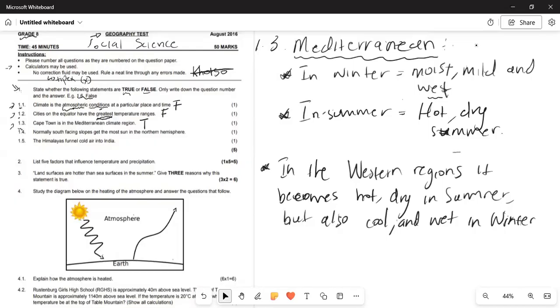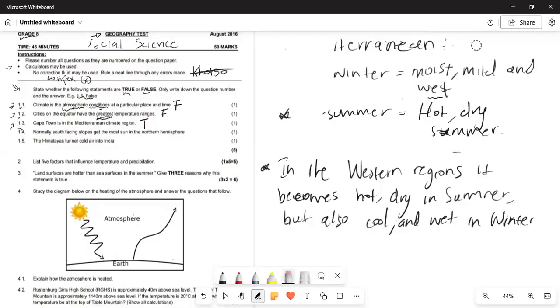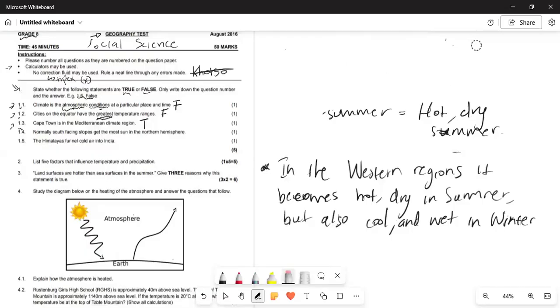And then now we go to 1.4. Firstly, let's erase 1. So guys, remember the Mediterranean, it becomes moist, mild, and wet in winter and hot and dry in summer. So that's what happens in Cape Town, or rather in the western regions.